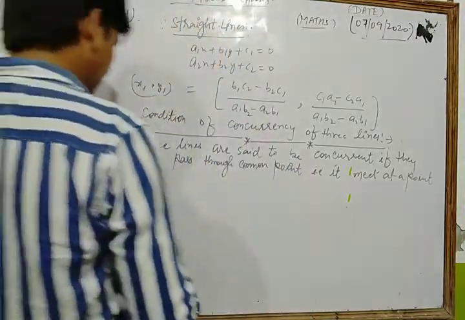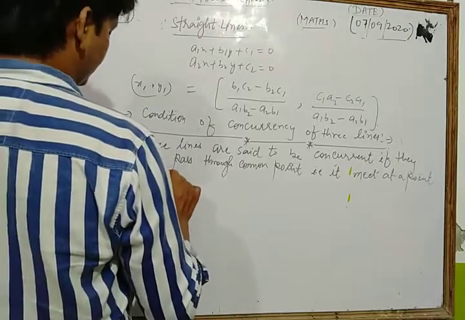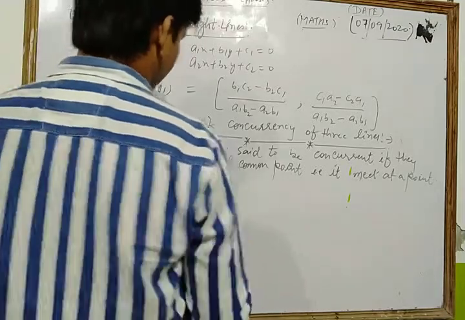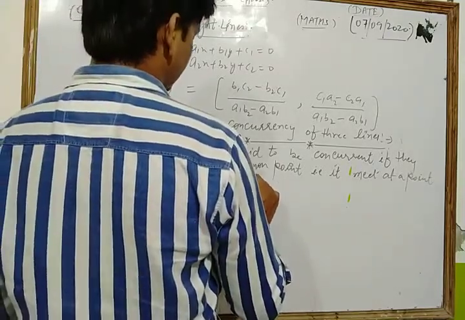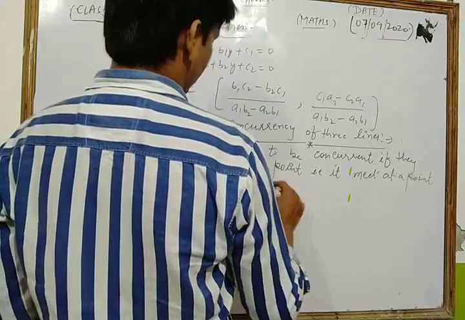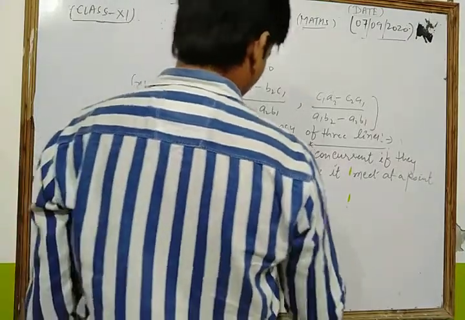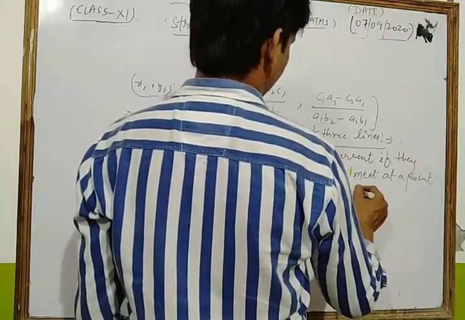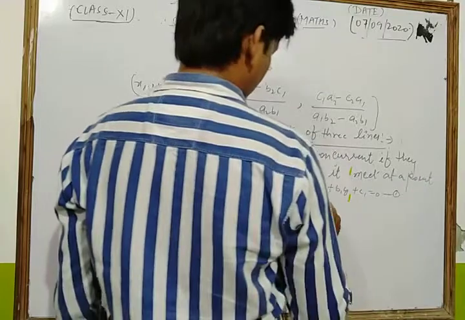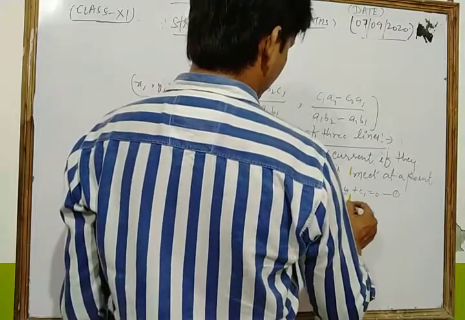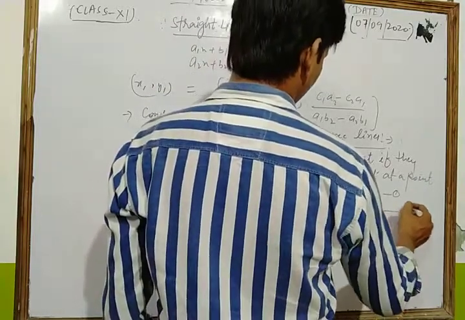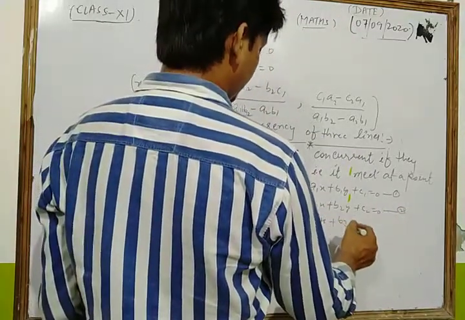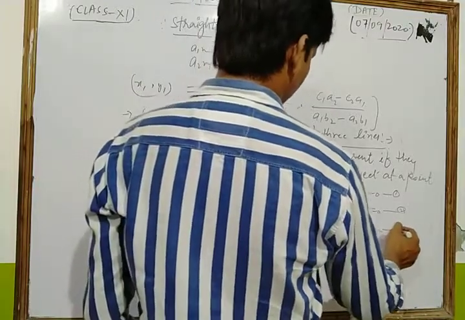Let us consider three lines: a1x + b1y + c1 = 0, a2x + b2y + c2 = 0, and the third one is a3x + b3y + c3 = 0. Take this as equation number 3.